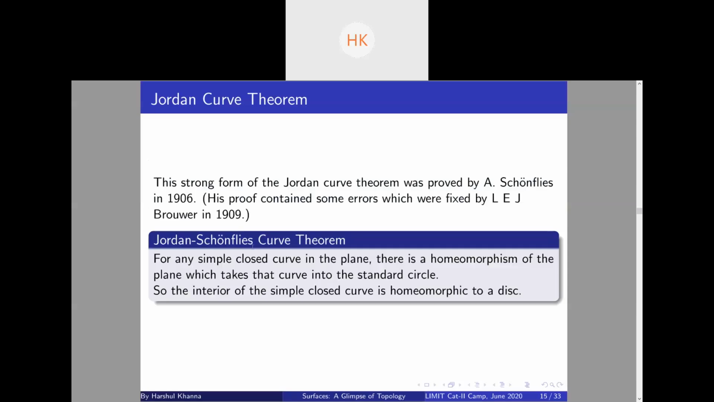The Jordan-Schoenflies theorem says, for any simple closed curve in the plane, there is a homeomorphism of the plane which takes that curve into the standard circle. That is, the interior of the curve is homeomorphic to a disk, and the unbounded component, the outside of the curve, is essentially the same as the unbounded component of a circle, right? So is the statement clear to all of you? If not, just speak up, unmuting yourself, right? Yes, clear and intuitive, but again, not mathematically obvious, right?